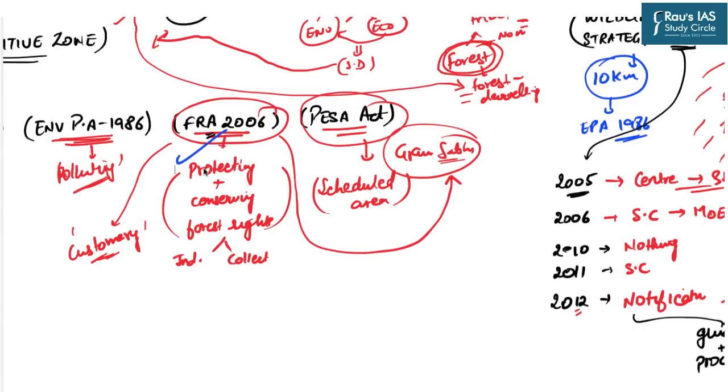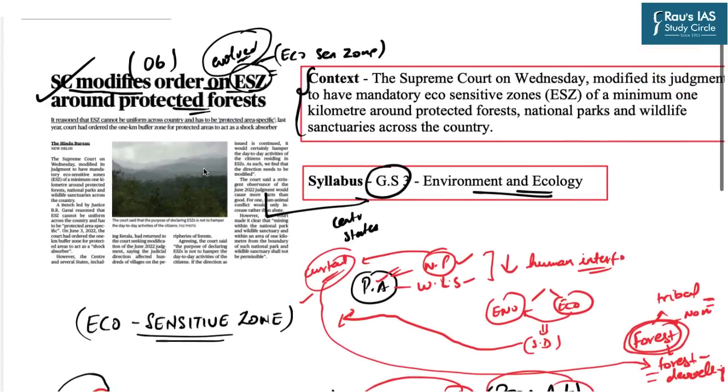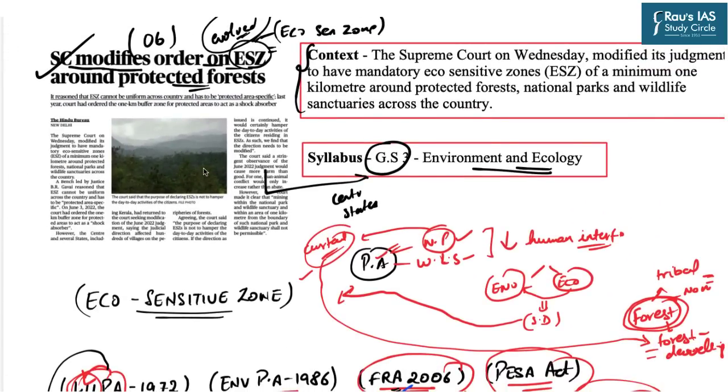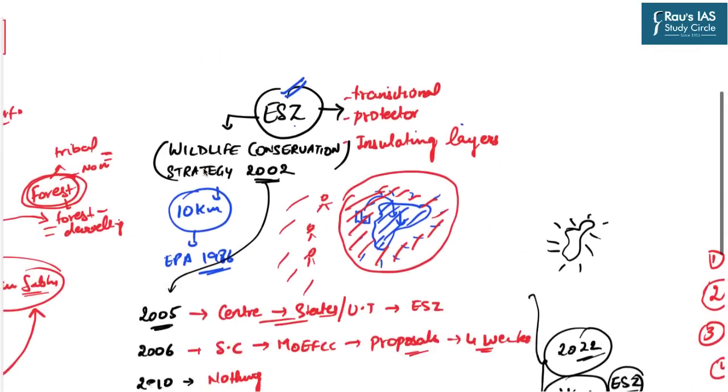So that is why today's article said that the Supreme Court has modified the order, because it has said that a one-size-fits-all approach will not be valid in India, whatever the context is. And that is why even in this context, the ecologically sensitive zones must be constructed taking the local needs into account, the local topography into account, the unique characteristics of all these protected areas into account, and hence a regional approach must be followed. So this is basically the concept related to ecologically sensitive zones.